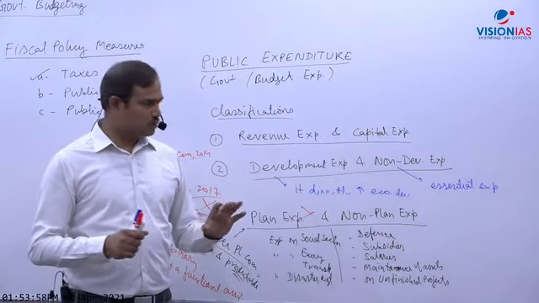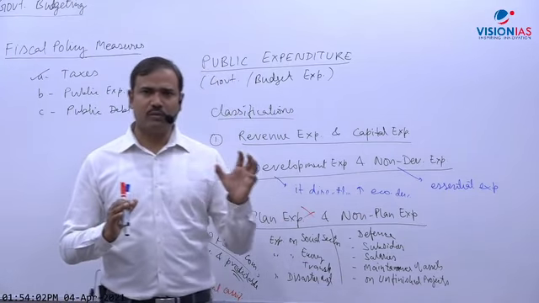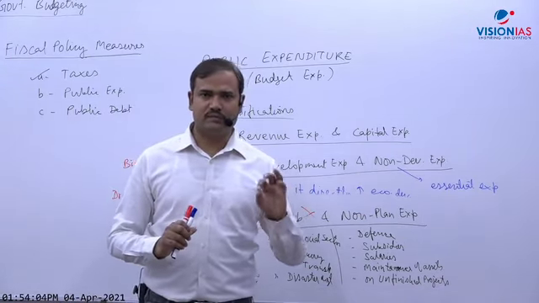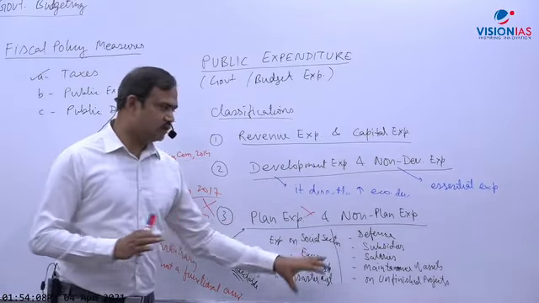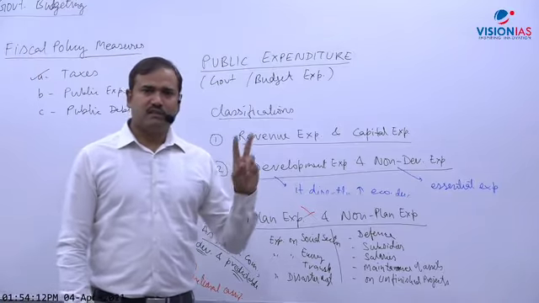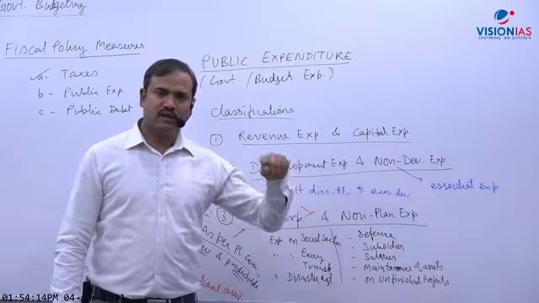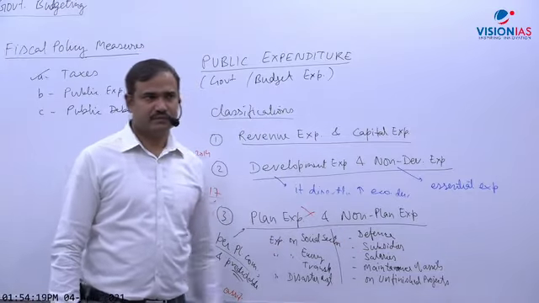So now, what do you think? Is it a major reform, a minor reform, or no reform? Major, minor, no reform, just give me the answer. This abolition of plan, non-plan expenditure. I told you, in the budget 3 changes were made. One, preponement of the budget. Other is this plan, non-plan, and one, the railway budget was abolished.